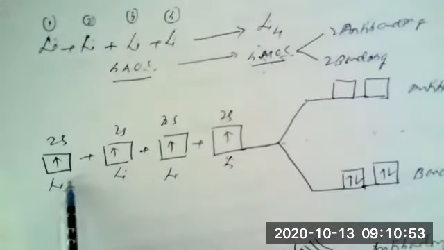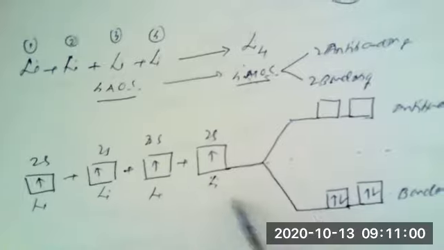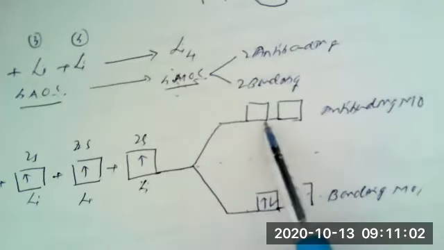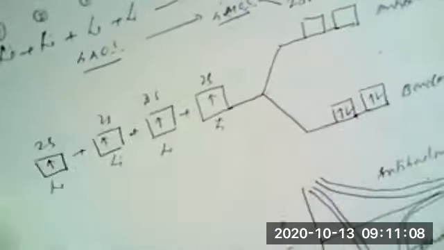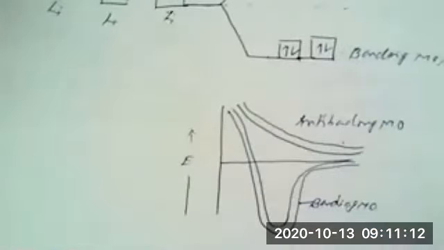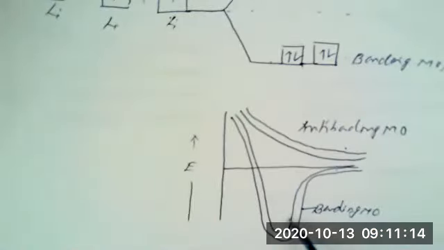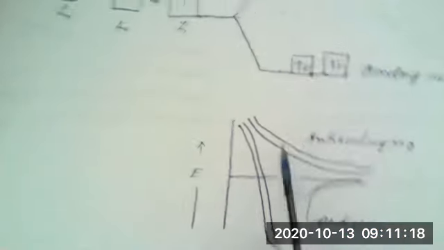So here, these are the four lithium atoms. They contribute their 2s electrons for the formation of two bonding and two anti-bonding molecular orbitals. Now, the energy profile for this we can show like this, where there is a formation of two bonding molecular orbitals, that is these two orbitals, which are lower in energy.